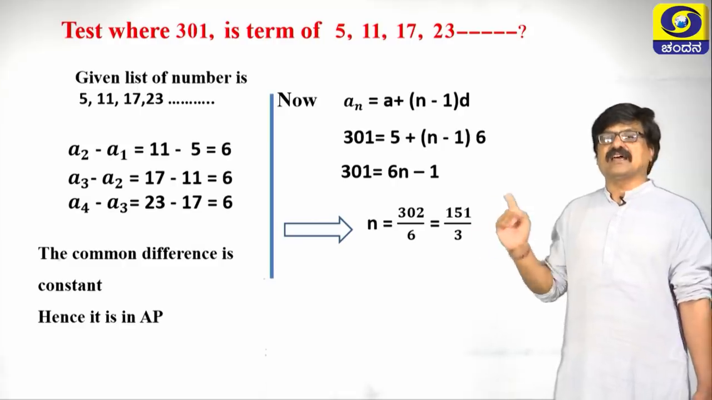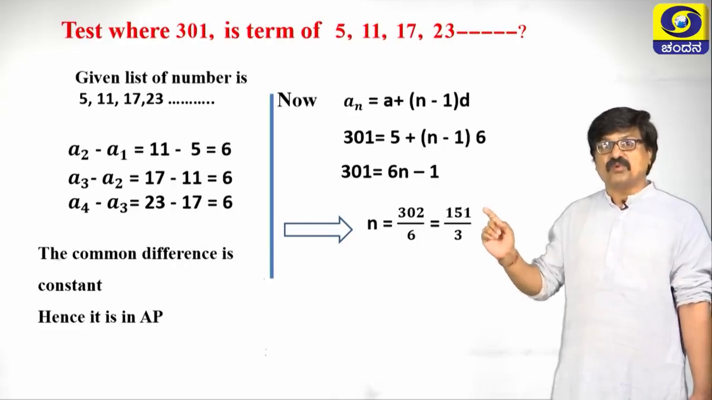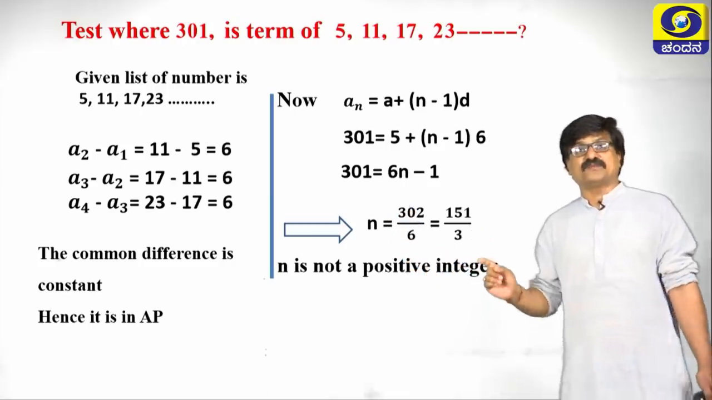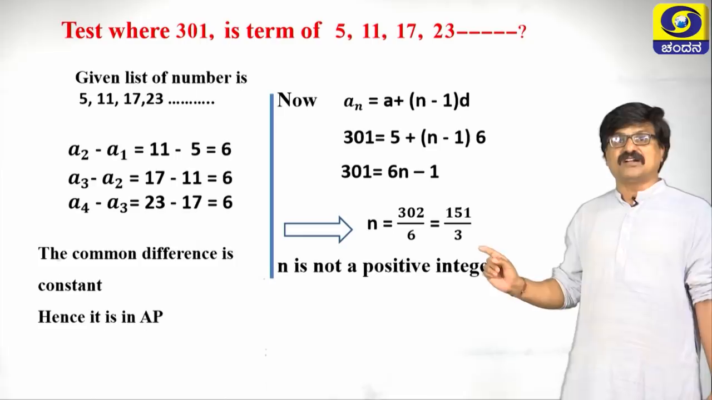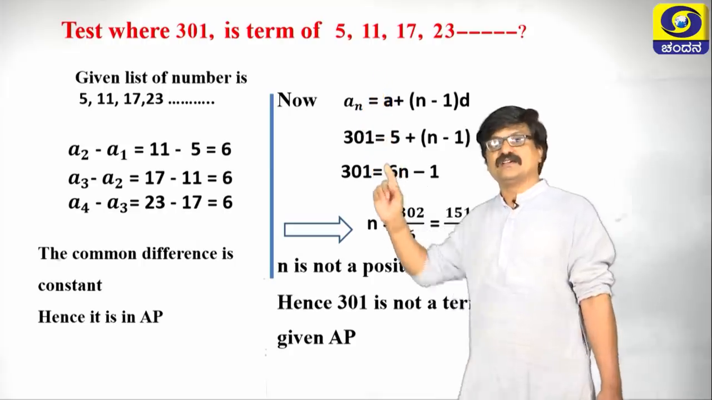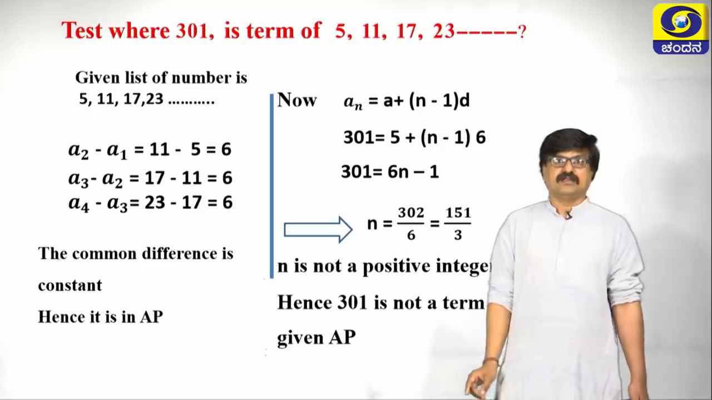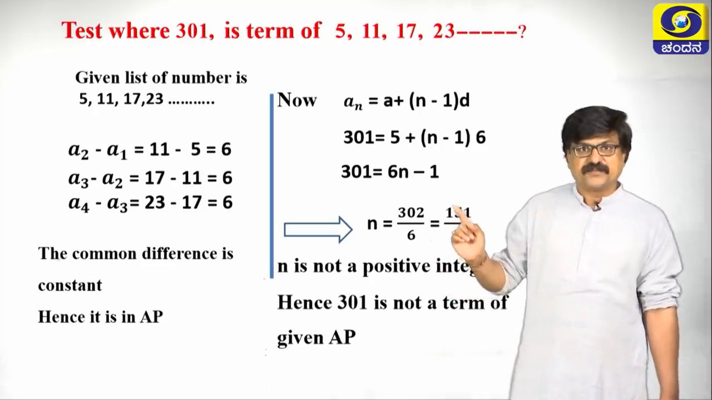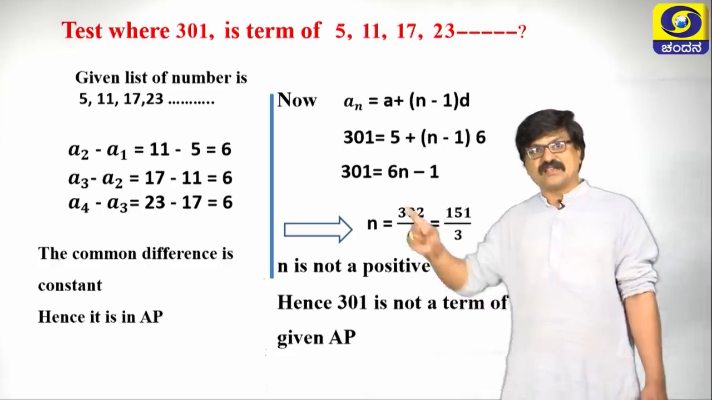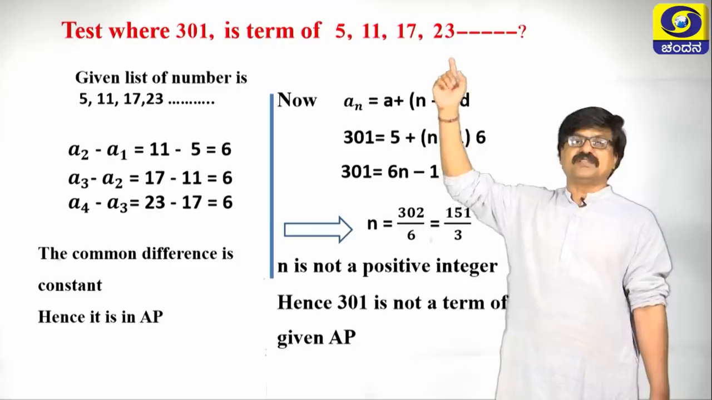No, this is a rational number, that is fraction form. It is not a positive integer. You remember, my dear students, n is always a positive integer. Here it is not a positive integer. Hence, 301 is not a term of the given AP. I will repeat again, if n value is a positive integer, then only the term what we are going to test now is a term of the given AP.